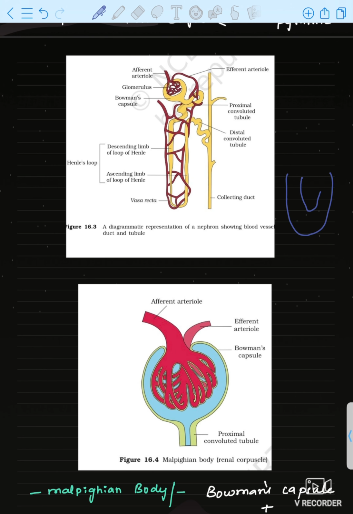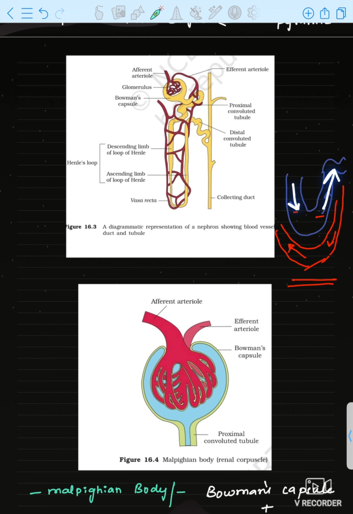See, I will show you. This is the loop of Henle, the direction is this, okay? And the vasa recta will form a direction reverse to the loop of Henle. You have to remember this thing. Here I'll just tell you the concept. This loop of Henle is descending and then ascending. Between the two limbs of the loop of Henle, the direction is different.